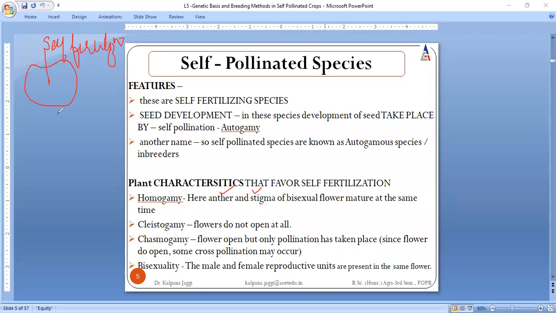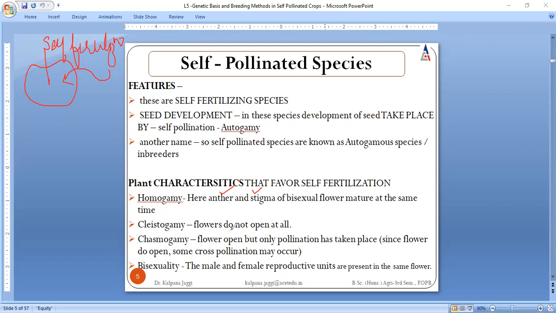Sometimes self-fertilization takes place because the flower is not opening at all. Since the flower does not open, there is no chance of entry of pollen grains from outside the flower. So no outside pollen grains are available to this flower, and all the time the male and female reproductive parts are going to mate with each other.